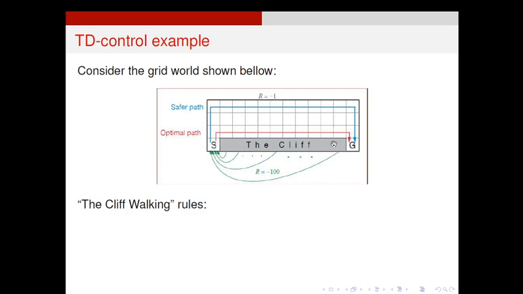This cliff is like a fire. When you jump into the fire, you will be finished. Okay, so there are two options. One is just to move away from this fire or cliff, then move over it and lead to the goal. Another one is to move one step ahead and go over the cliff and reach this goal G.